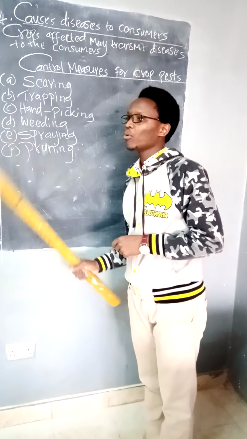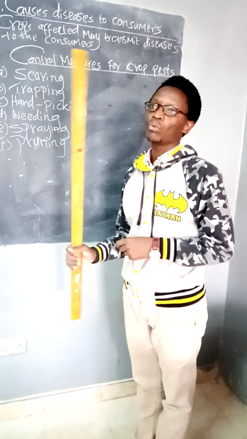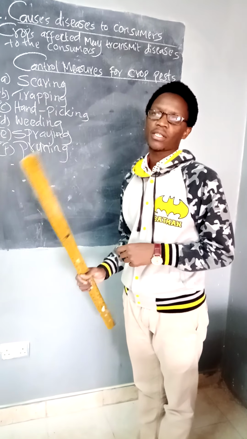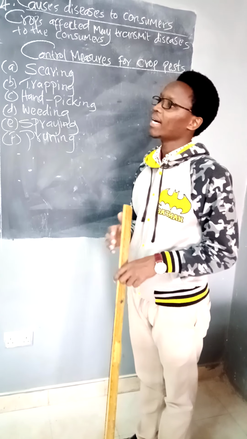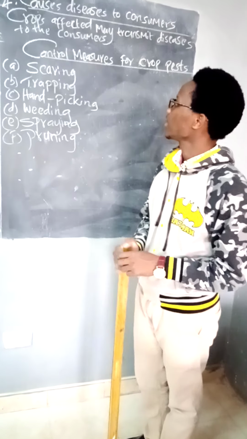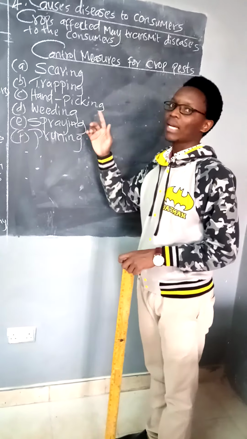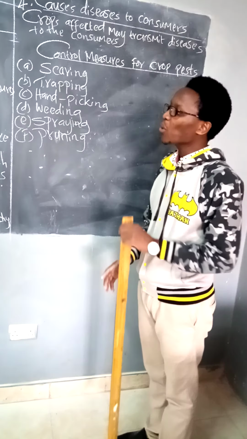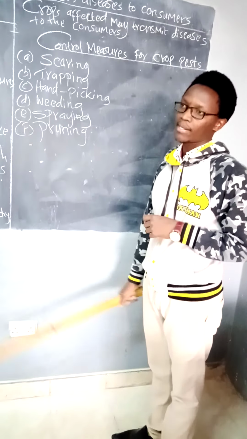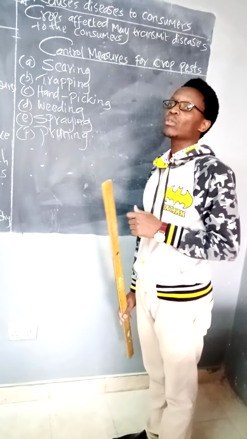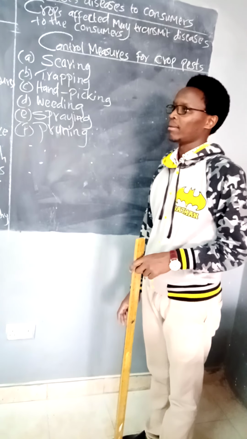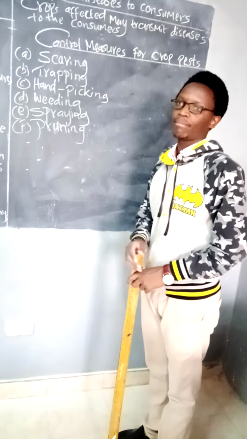And examples of pests that we talked about are the weevils, the white ants and the rodents. So we have a look now at the control measures. How can we control these pests? One, we can control them by scaring them.